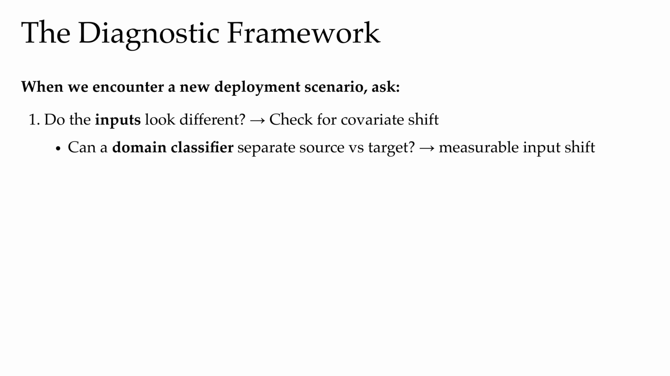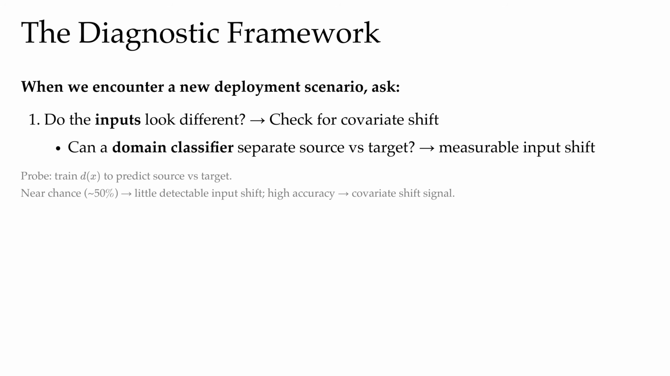And here's a practical recipe for the diagnosis step. If we suspect input shift, we could train a so-called domain classifier. That's a separate model that tries to tell training inputs from deployment inputs. If the domain classifier succeeds easily, that is evidence of covariance shift. If it cannot tell the training inputs apart from the deployment inputs, there's no detectable input shift.